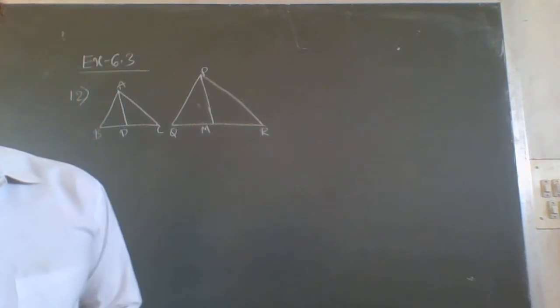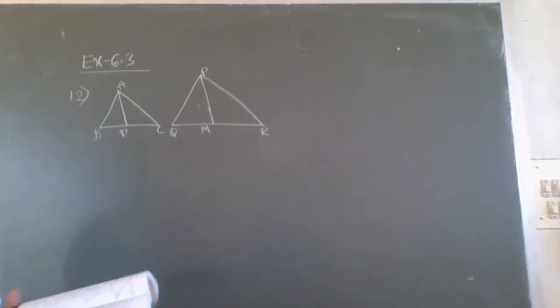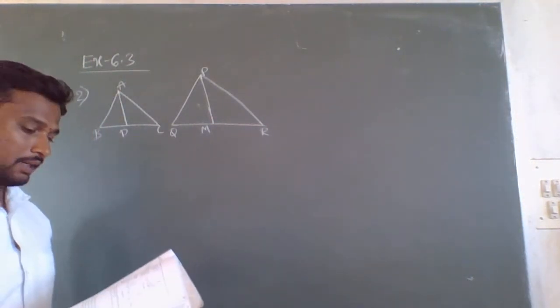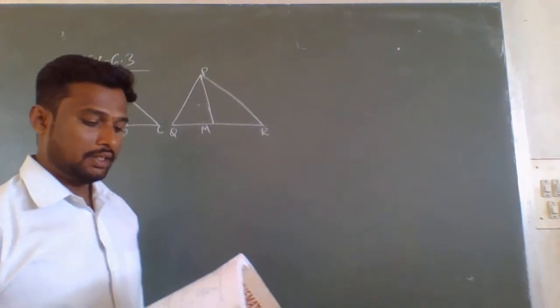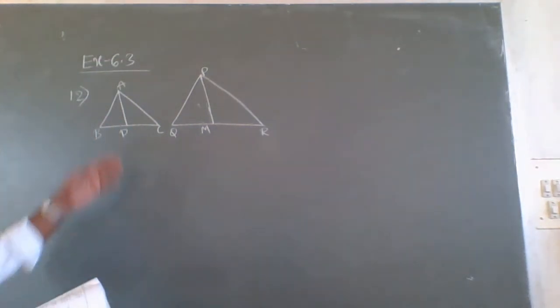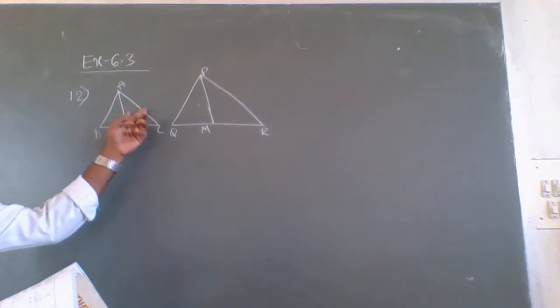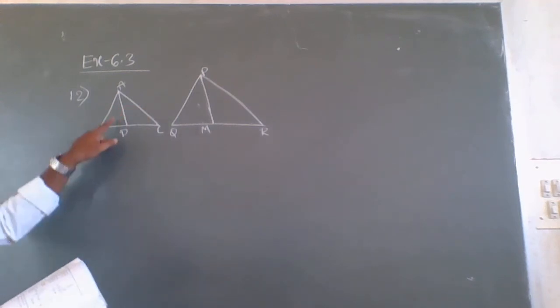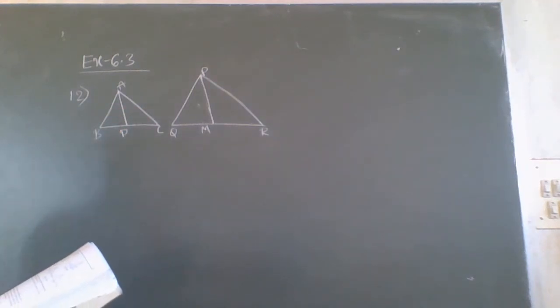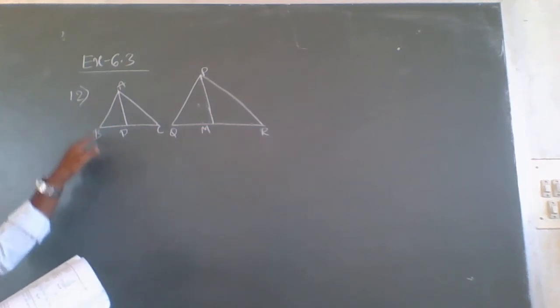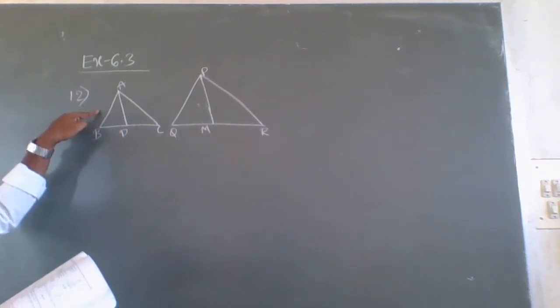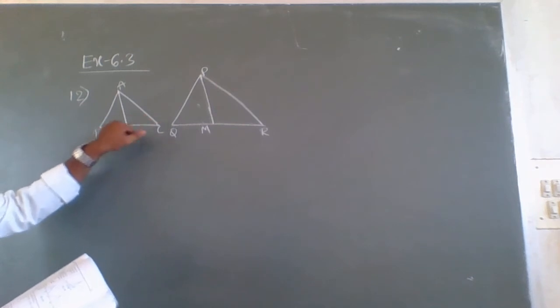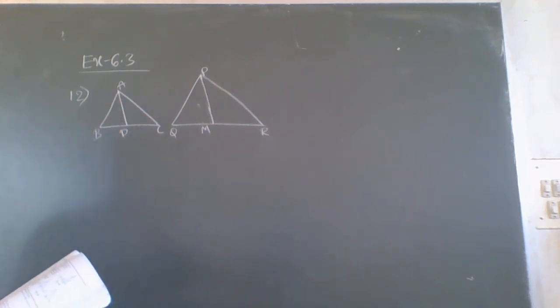So here in the 12th problem, they are given two triangles. In triangle ABC, there are two sides AB and BC, and AD is the median.